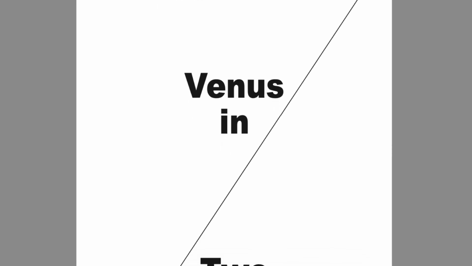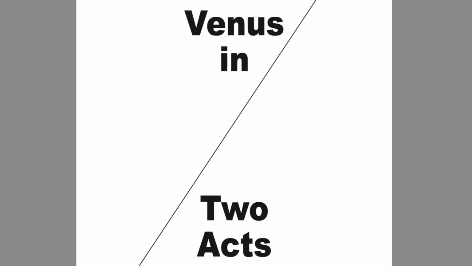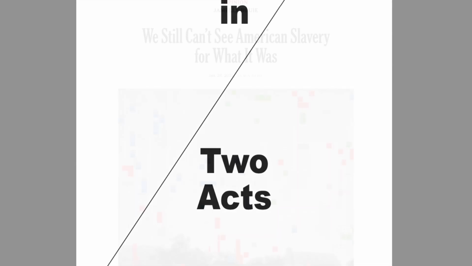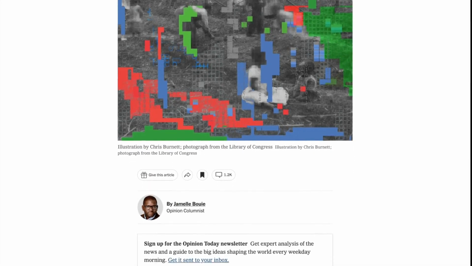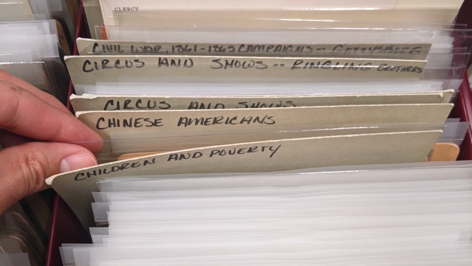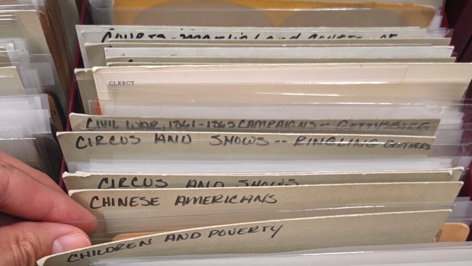Saidiya Hartman has written about the limits of the archive as a resource for knowledge of the lives of enslaved people during the transatlantic slave trade, and the possibilities of what she terms critical fabulation in overcoming these limits. Jamelle Bouie writes about the limitations of ledgers and numerically based analysis based in the bureaucracy of enslavement, and what it cannot tell us. Find more information and links in the Inspirations page of the written guide.